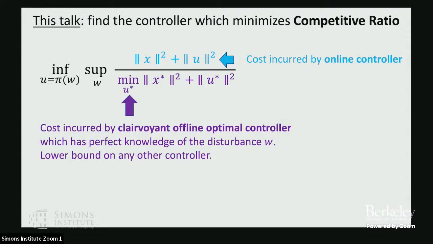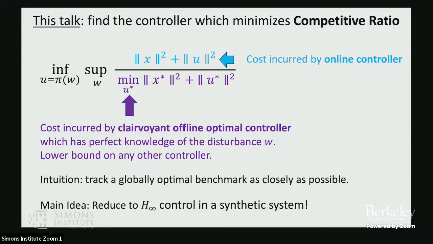So I'm going to look at control through the lens of competitive analysis, which Anupam talked about in his bootcamp lecture. So here's the idea. I'll again model control as a minimax game, but instead of comparing the cost of the online algorithm to the energy of the disturbance, I'll instead compare it to the cost of this clairvoyant offline optimal controller, which is the controller that selects the optimal sequence of control actions given full knowledge of the disturbance sequence W. So it's saying, sort of counterfactually, if you did have perfect information about the past and the future, what is the optimal sequence of control actions?